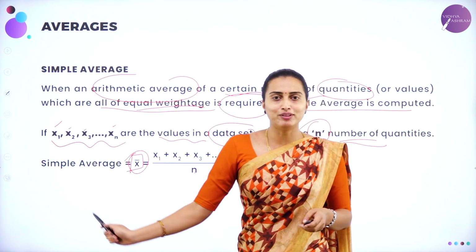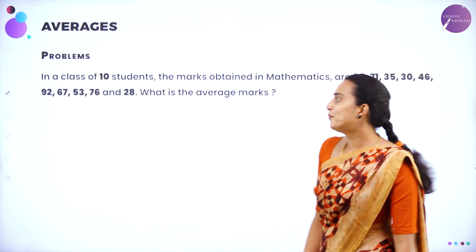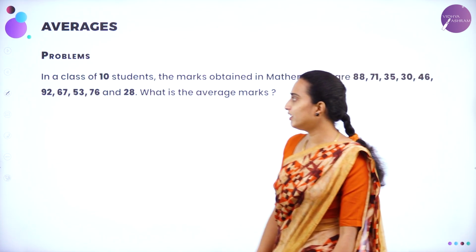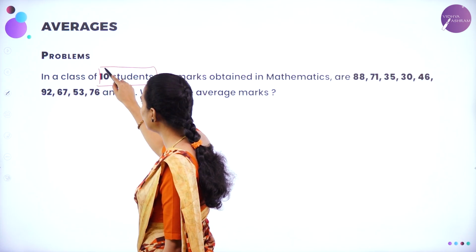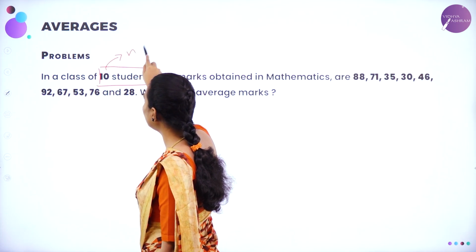Okay, now let us move on to problems. See, they have given a class of 10 students. This will define your n, isn't it?